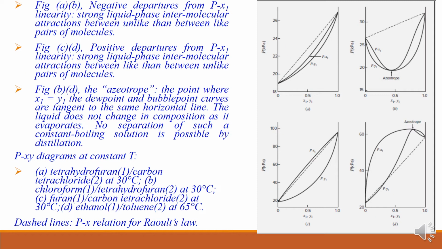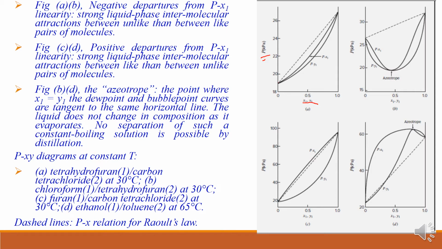Okay, so again here one important thing: positive deviation and negative deviation are the two important aspects here, right? Suppose you consider the pressure versus x1, y1 diagram, and the dotted line is ideal.